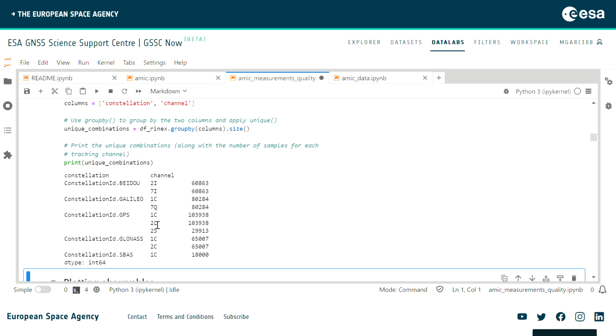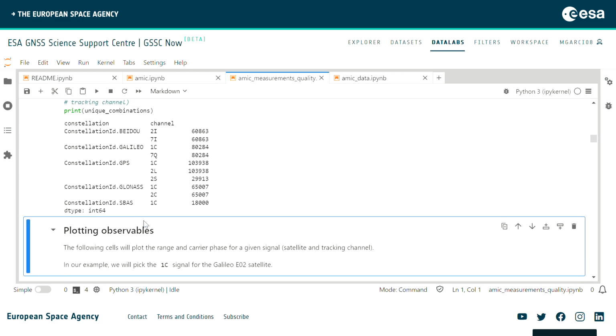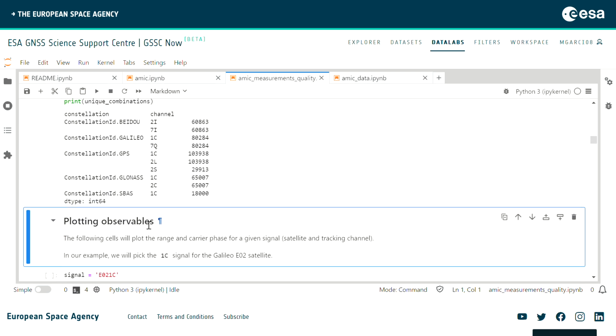Because u-blox chipsets track the public codes on the L2 frequency, we get the short or the medium, right? The medium code for 2C, and then it swaps to the long one in the L2 frequency as well, the public one. We also have some GLONASSes and SBAS here.